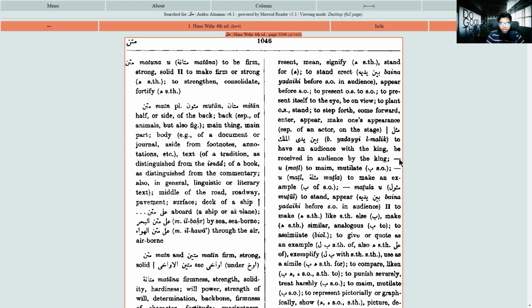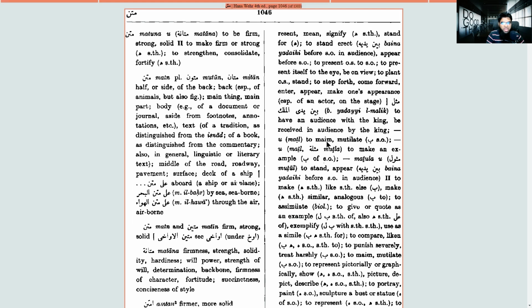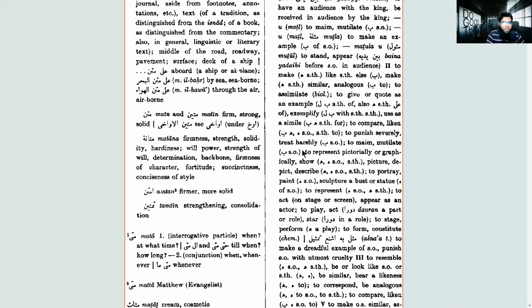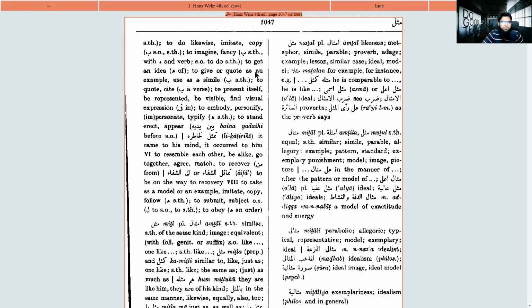Muthla here. When you have a dash, that means the same mathala yamthulu is also to maim, mutilate with bi, someone, to mutilate, to cut the body parts. You see, so you can get so many meanings, and this is Hans Wehr, right? If you want, you can go down and then change pages, right? And see form 6 also.